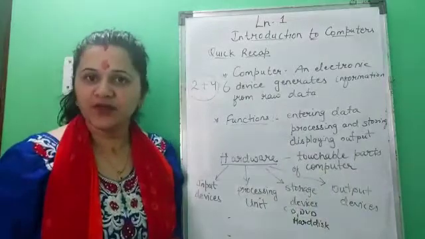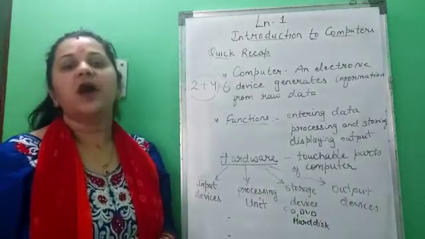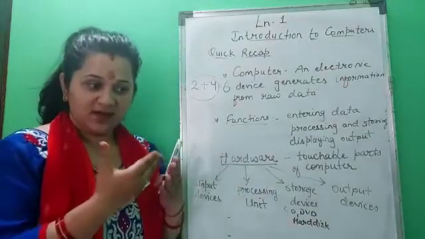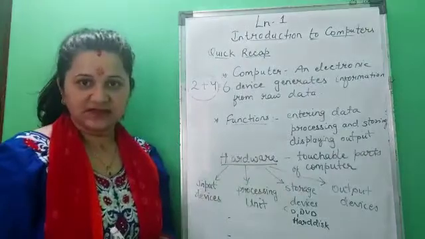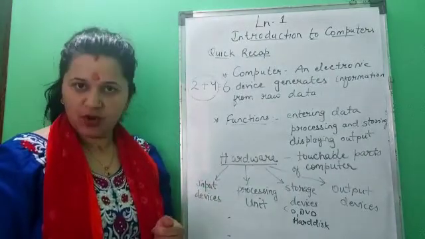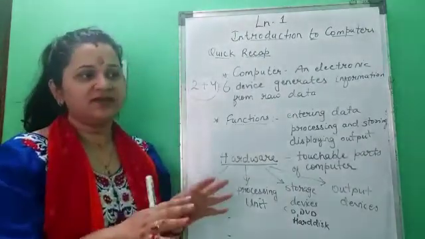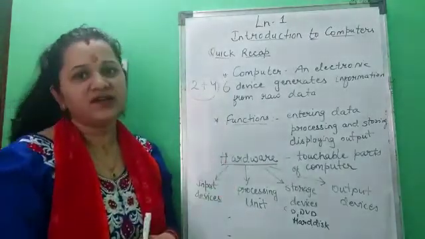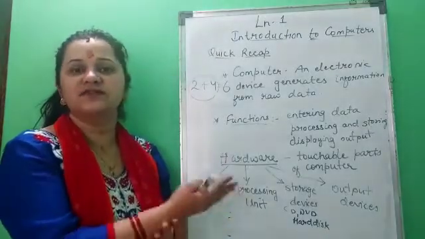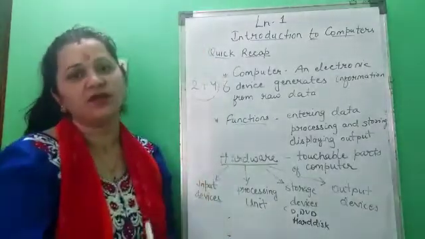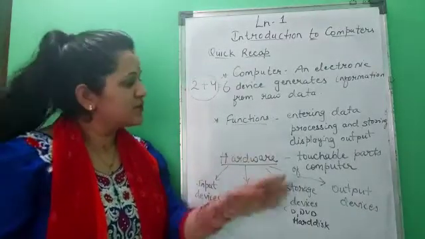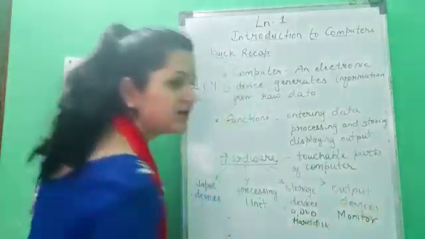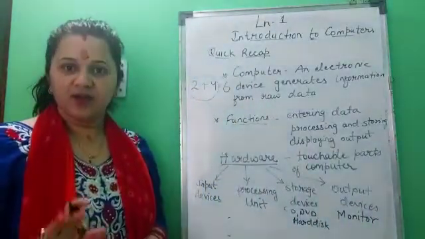Next is output device. Now, children, what are output devices? Yes, children. Output devices are the devices which help a computer to display the result. Like monitor screen. Monitor, okay, monitor is a screen, okay. When we are doing something, it all gets displayed on the screen. So, monitor is an output device. Whatever we are giving the instruction to the computer, it is processing it and it is displaying it to us on the monitor screen. Got it, children? So, monitor is the output device.